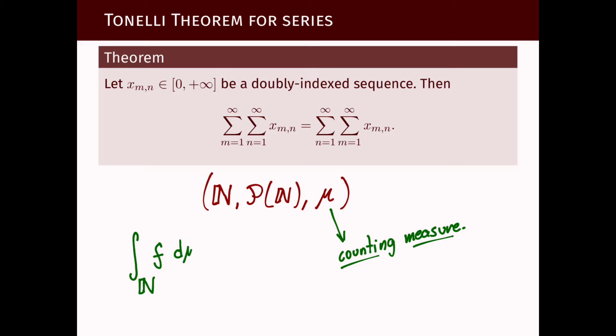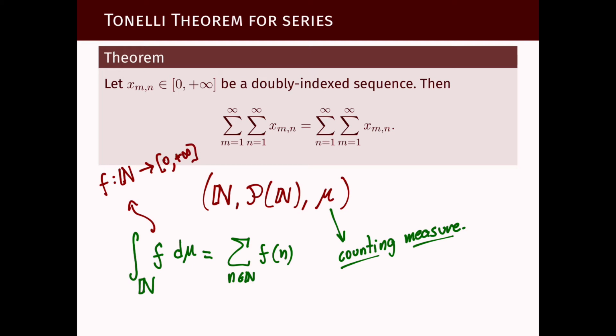of the values, if f is a non-negative function from the natural numbers to the set of non-negative numbers.